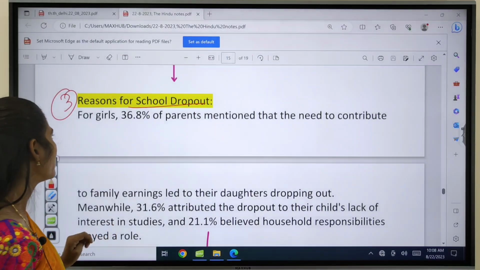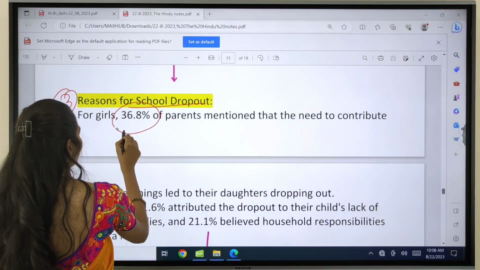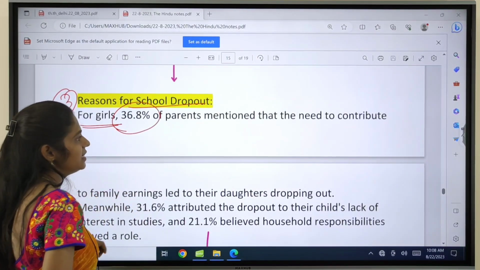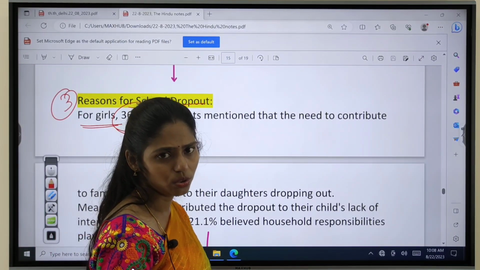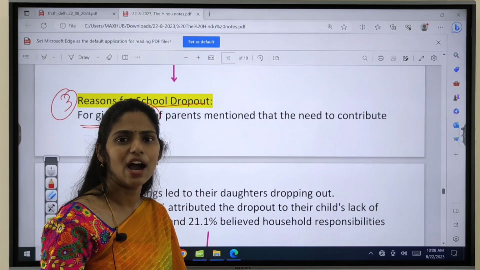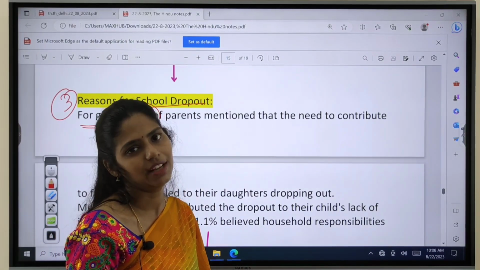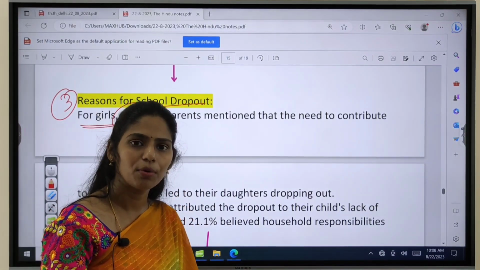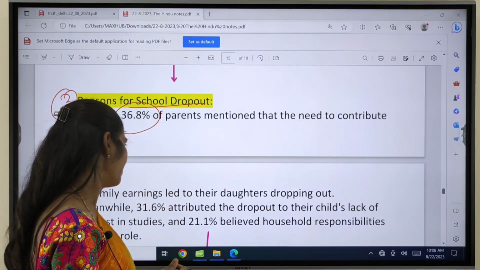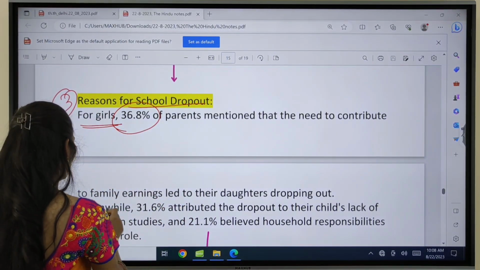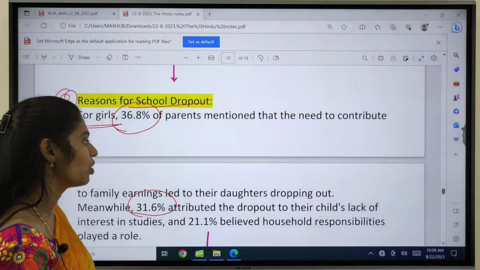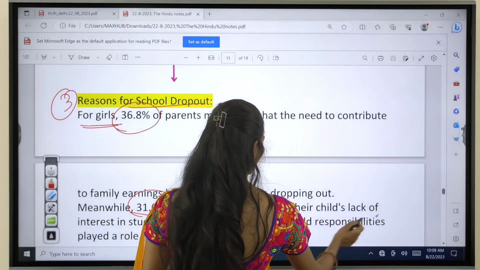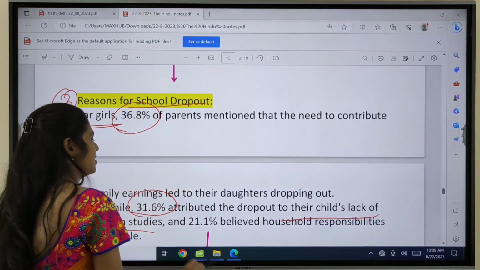And the third important one here is the reasons for the dropouts from school. About 36.8% of the girls had dropped out. That means they are not going to school. Why? Because they have to contribute to their family. They have to support their family financially. And not only that, 31.6% attributed the dropouts to children's lack of interest in studies.